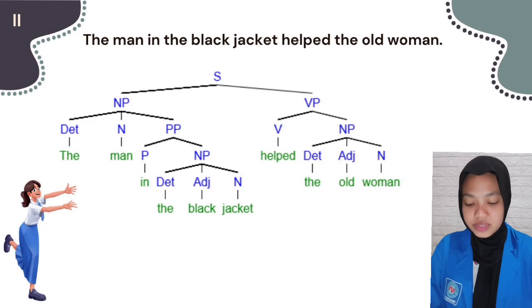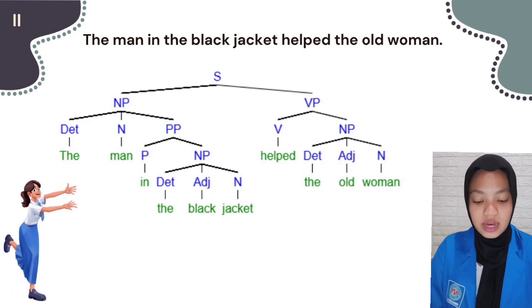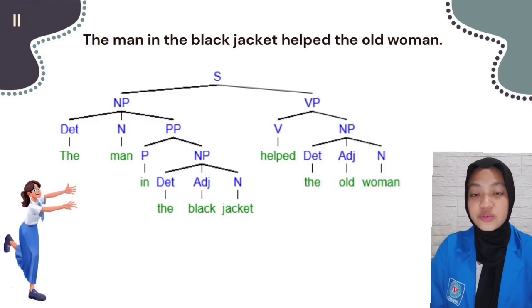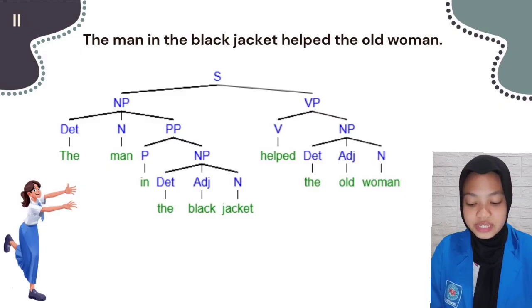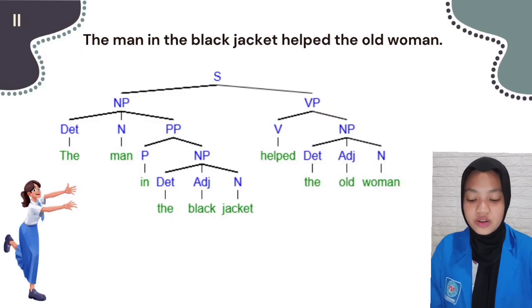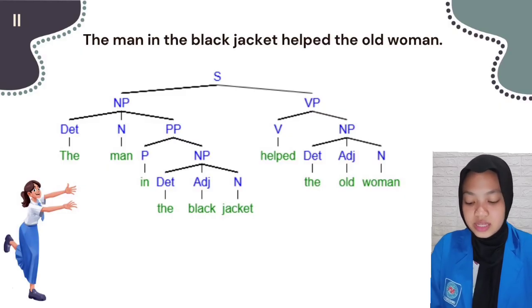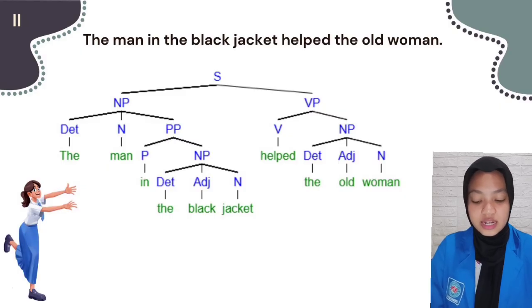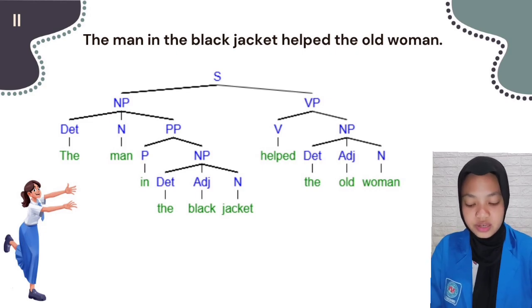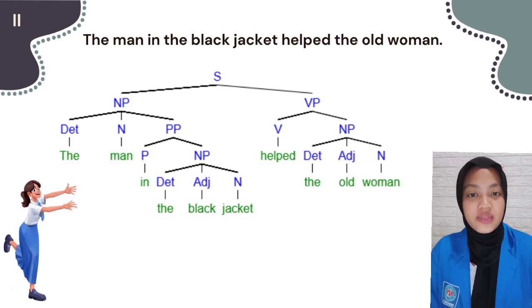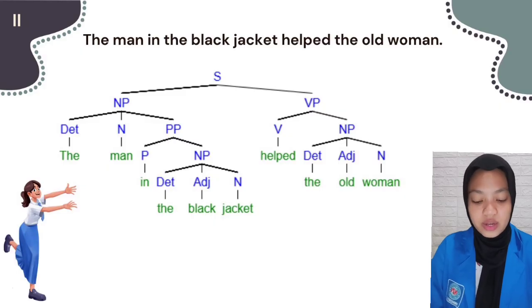The second sentence is "the man in the black jacket helped the old woman." The sentence is divided into noun phrase and verb phrase. The noun phrase is divided into determiner, noun, and prepositional phrase: determiner "the," noun "man." The prepositional phrase is divided into preposition "in" and a noun phrase divided into determiner, adjective, and noun: "the," "black," "jacket." The verb phrase is divided into verb and noun phrase.